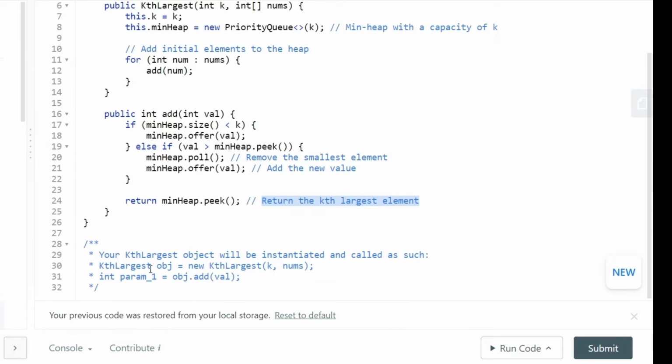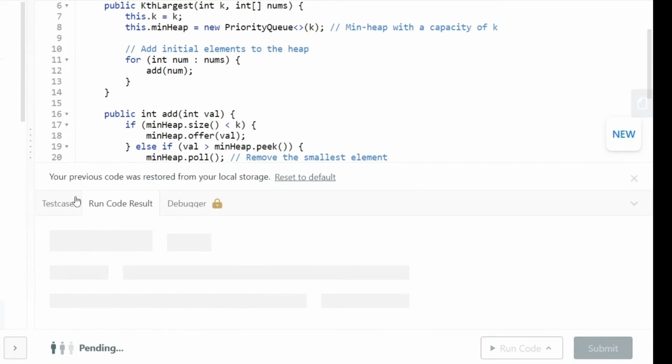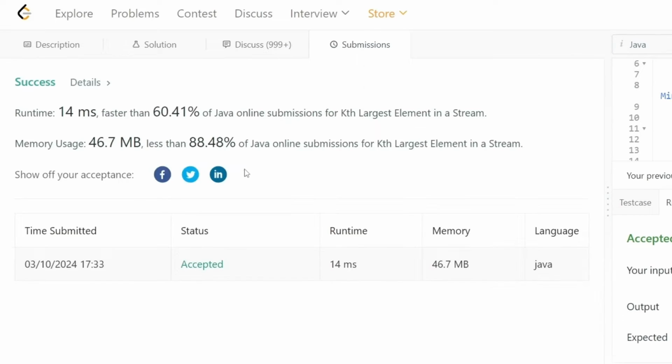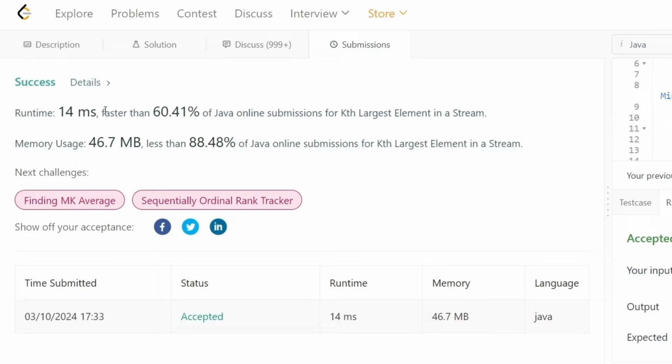And that's it basically. So now let's try to run this code. Okay, seems like our solution is working as expected. Let's submit this code. And our code runs pretty fast compared to a lot of other solutions, which is pretty good. It is excellent in terms of space complexity as well.